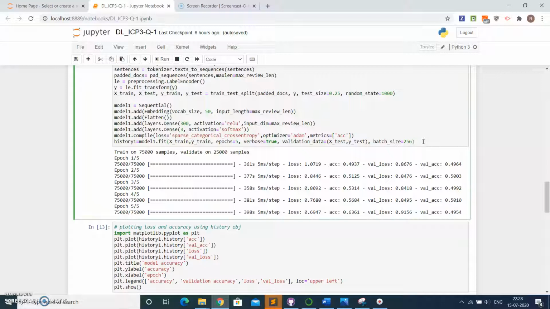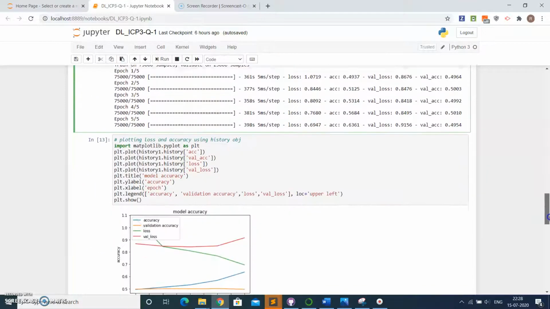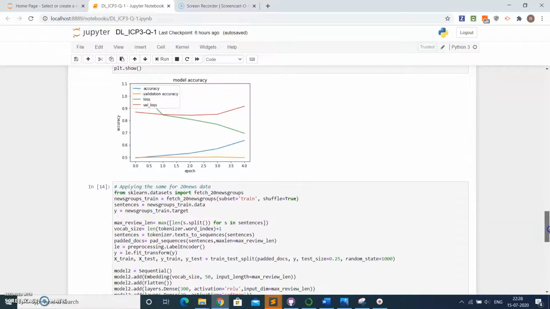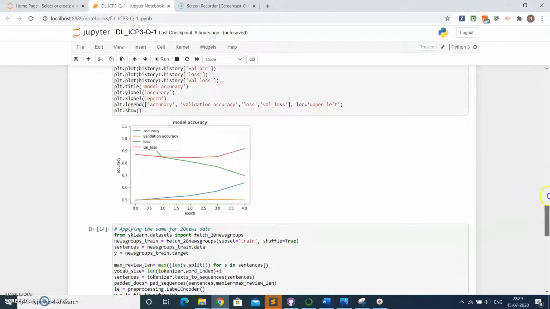Then we are doing the same history analysis over here, where we are plotting the accuracy and the loss for the new history object, and the accuracy and the loss comes this way. So from the two graphs, what we could infer is that the performance has decreased significantly from the previous to the now.